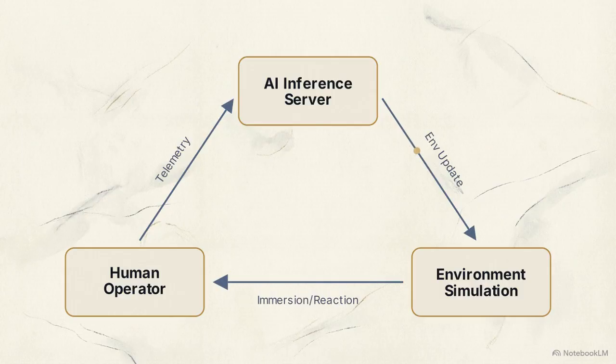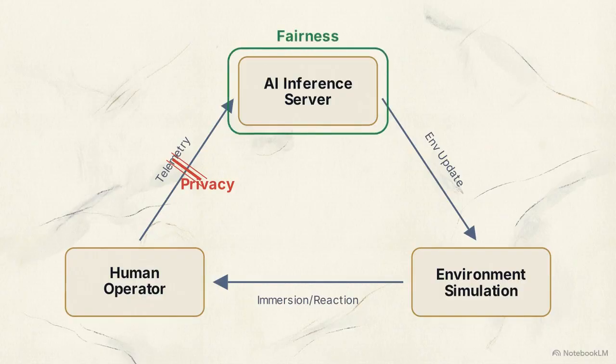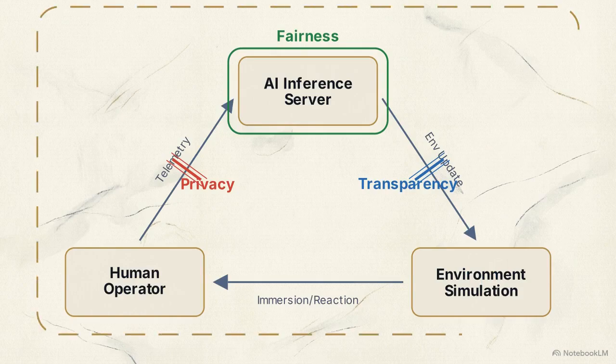This is the previous closed-loop flowchart, now fortified with 4 structural firewalls. Privacy acts as the first barrier on the outgoing telemetry stream, restricting unauthorized access to the user's raw biometric signals. Fairness must be coded directly into the AI node. This prevents algorithms from reflecting biased training data and producing unfair outcomes. Transparency governs the feedback loop. It mitigates psychological impacts by ensuring the user knows how the environment is adapting to them.